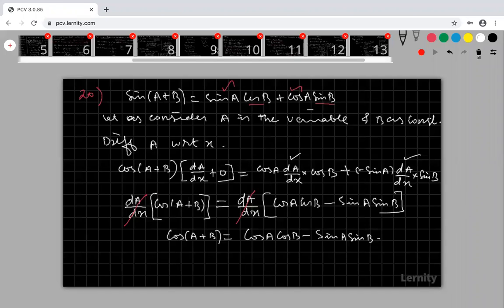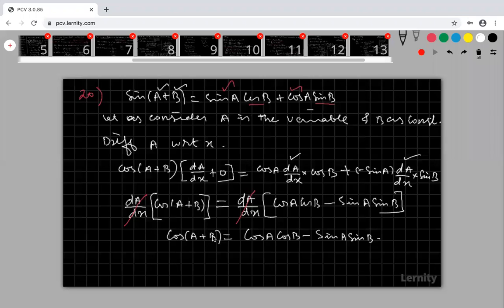Nagarjuna, you can consider there are two terms, A and B. We have to consider any one. You can consider A is a variable and B is a constant, or B is a variable and A is a constant, then only we can get the formula. If you consider both are variables, I will get dA by dx and dB by dx. It is not at all possible to derive the formula. If you want to derive the formula, you consider one is constant, one is variable.